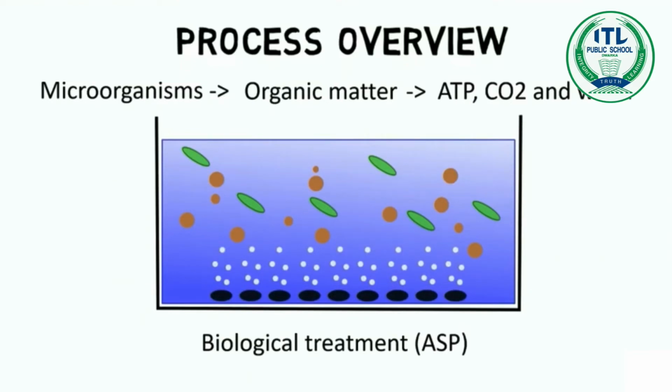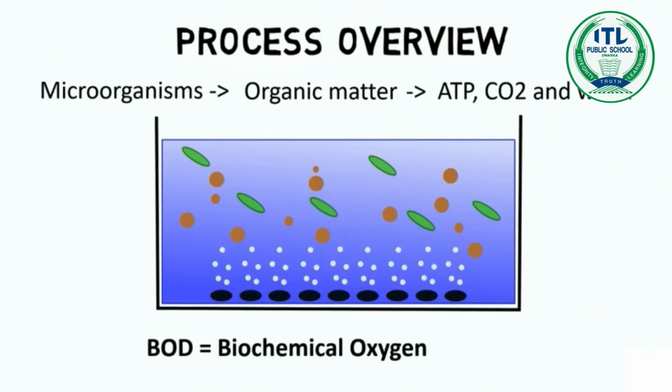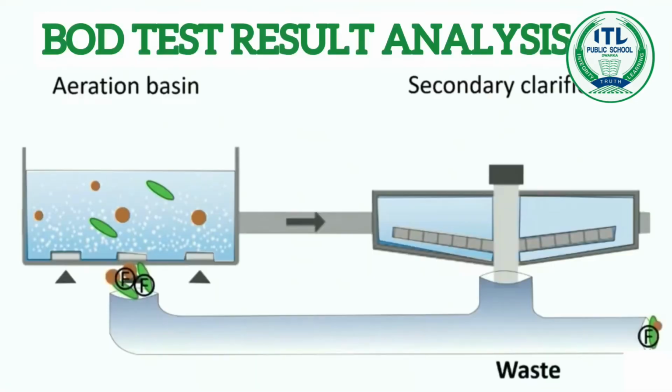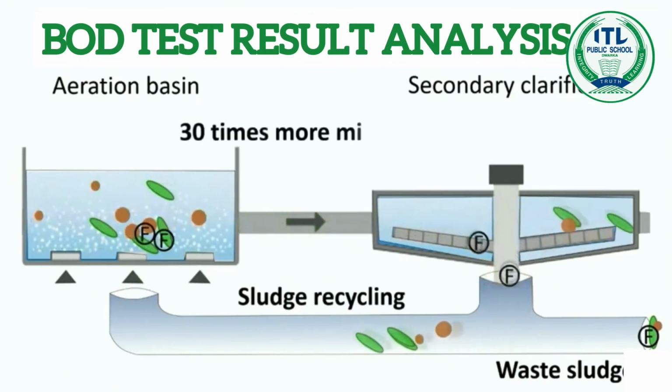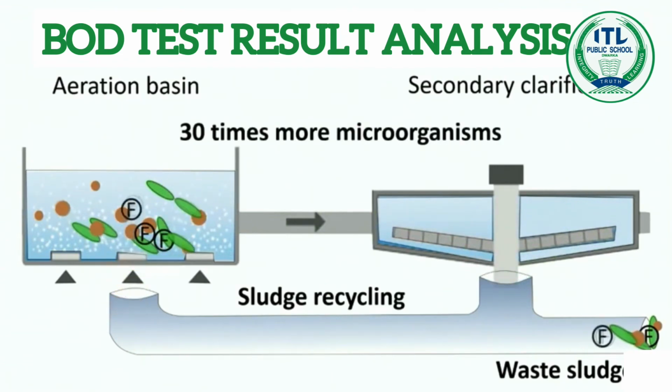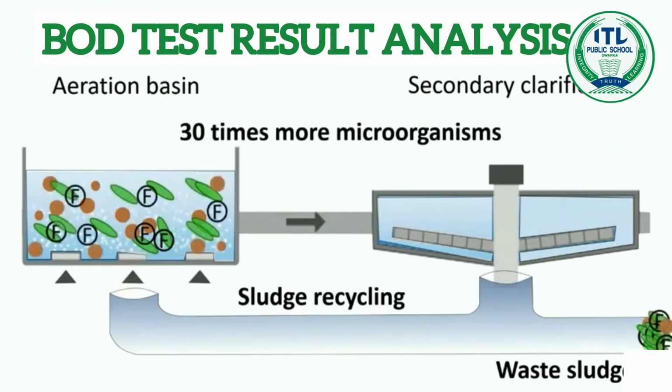This significantly reduces the BOD, biochemical oxygen demand of the effluent. BOD refers to the amount of oxygen that would be consumed if all the organic matter in 1 liter of water were oxidized by bacteria. The sewage water is treated till BOD is reduced. The BOD test measures the rate of uptake of oxygen by microorganisms in a sample of water, and thus, indirectly, BOD is a measure of the organic matter present in the water. The greater the BOD of wastewater, more is its polluting potential.